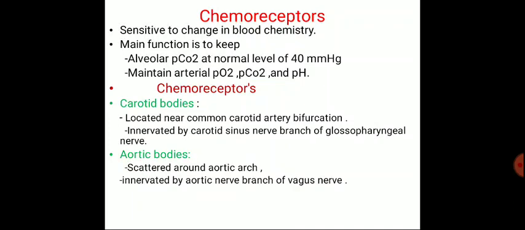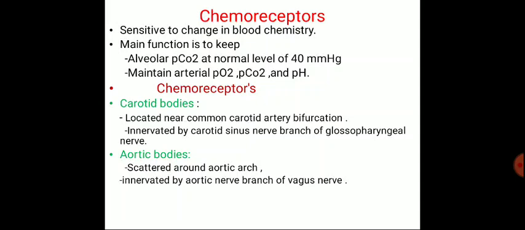The main function of chemoreceptors is to keep alveolar partial pressure of carbon dioxide at the normal level of 40 mmHg, and to maintain arterial partial pressure of oxygen, partial pressure of carbon dioxide, and the pH.